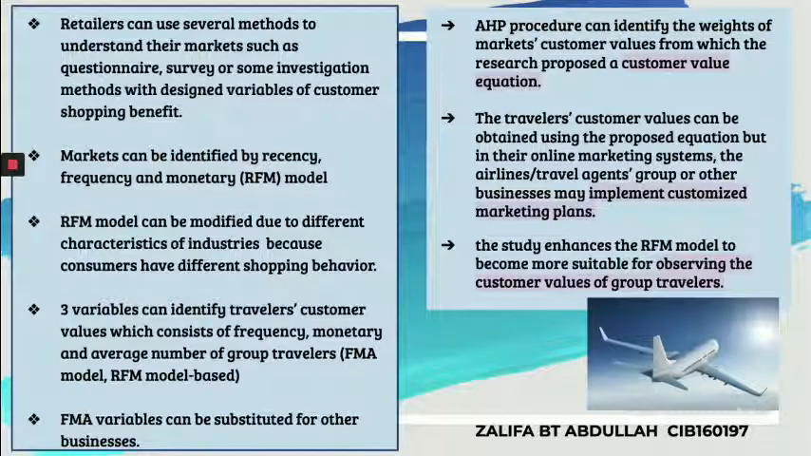So FMA variables can be substituted for other businesses. However, there are some AHP procedures. The AHP procedure can identify the weights of markets' customer values, from which the research proposed a customer value equation. The traveler's customer values can be obtained using the proposed equation, and in their online marketing systems, the airlines or travel agents, group or other businesses may implement customized marketing plans. Thus, the study enhances the RFM model to become more suitable for observing the customer values of group travelers.